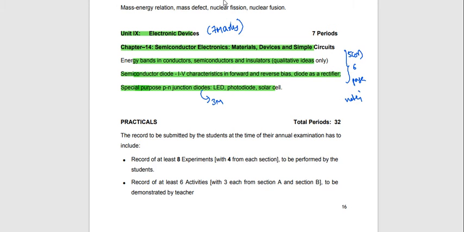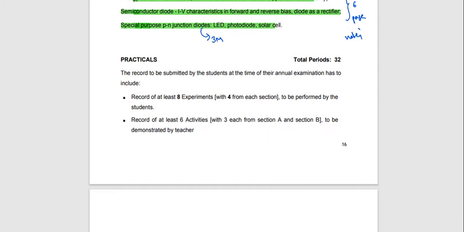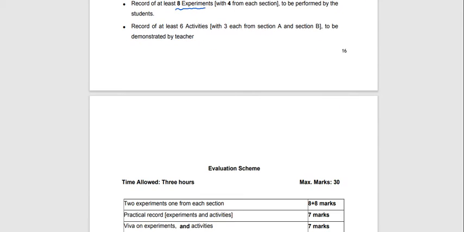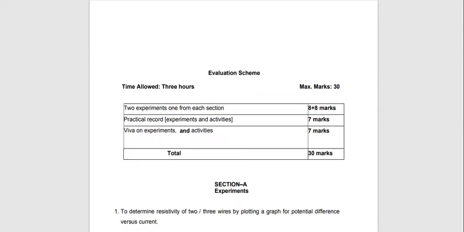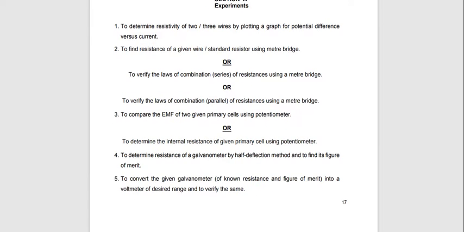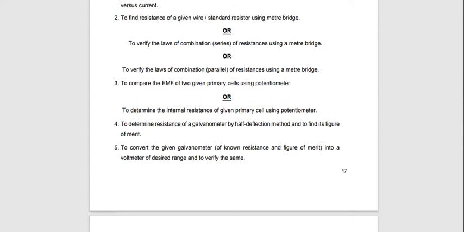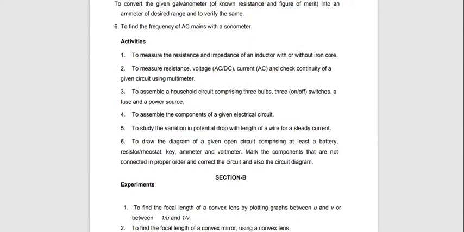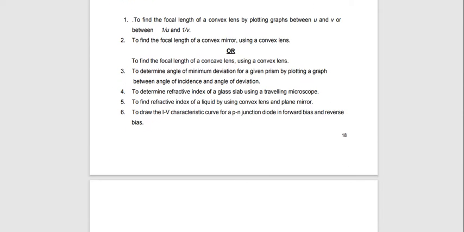And this time about practical. This is about theory. About practicals, this time you have to record only 8 experiments, and 6 activities. 8 experiments you have to write in the record and 6 activities you have to write. In the exam, you will get 30 marks. They give the list of experiments. In this, you just have to complete the 8 experiments.